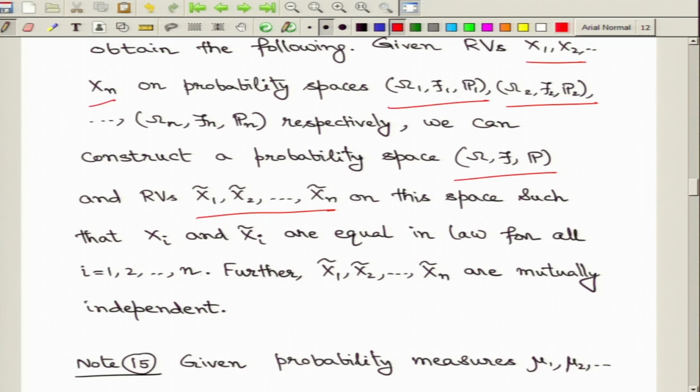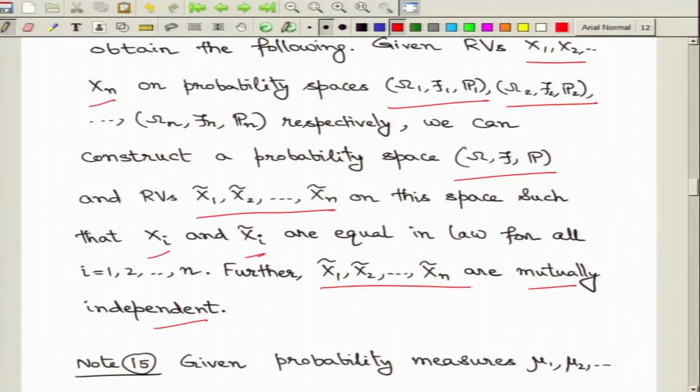All these new random variables have the same law as the given random variables, and moreover, these new random variables, now on the same probability space, can be compared and we find that they are mutually independent. This follows by generalizing the construction that we have just obtained for two random variables, and we simply extend it to any finite number of random variables.